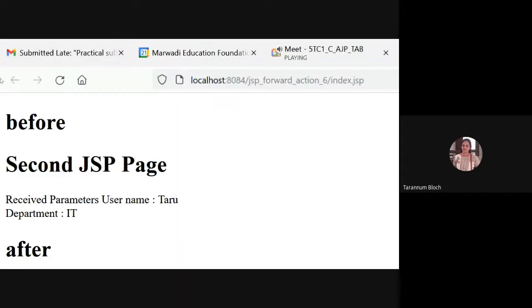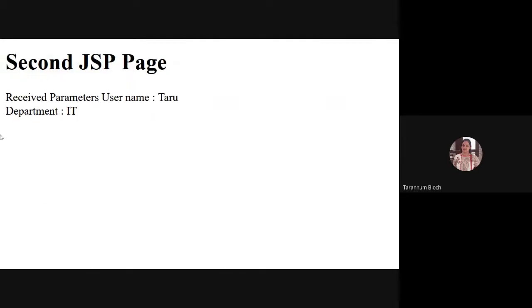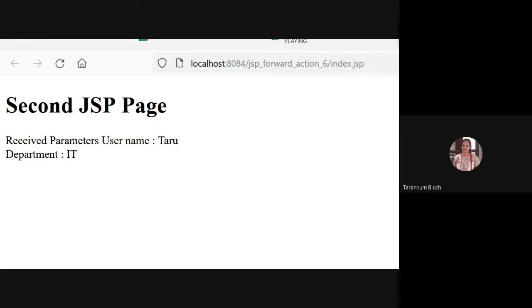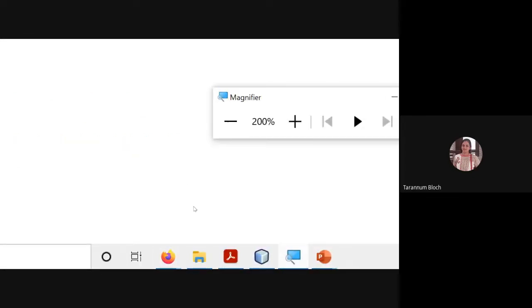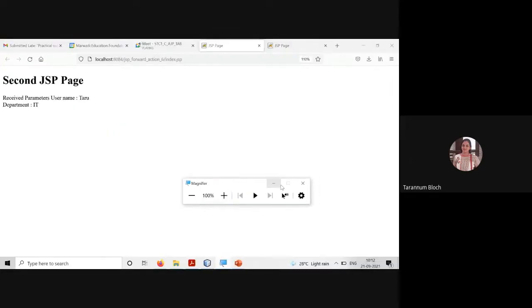Can you see this? Right? And this was with the forward. Fine. Everyone clear with jsp:forward, jsp:include, and jsp:param? These are the action tags. If somebody asks you in the examination, list out JSP action tags and explain any two of them with a code snippet, you need to write this code. Fine? It's a very small code, so you can go with this code.